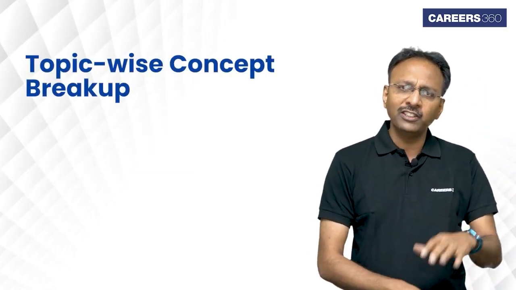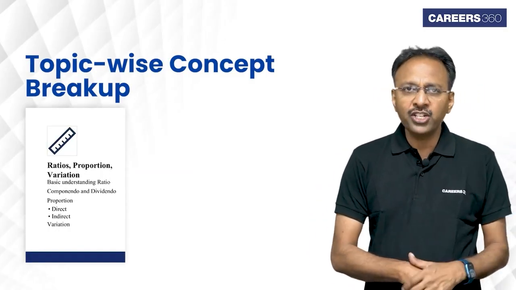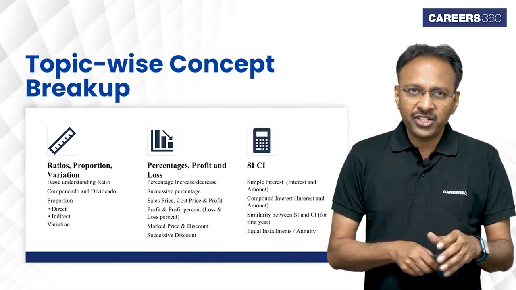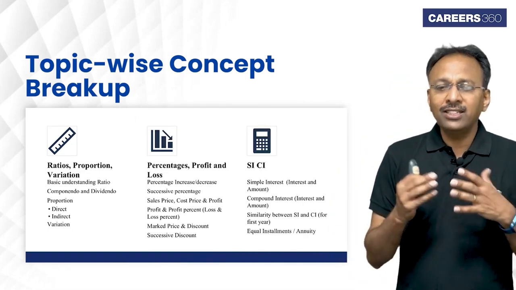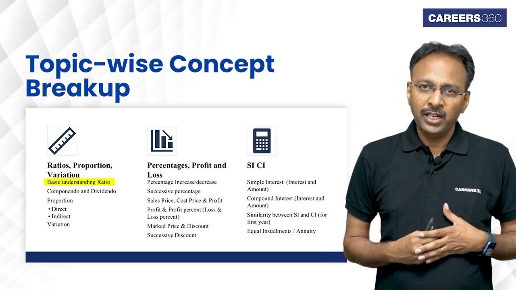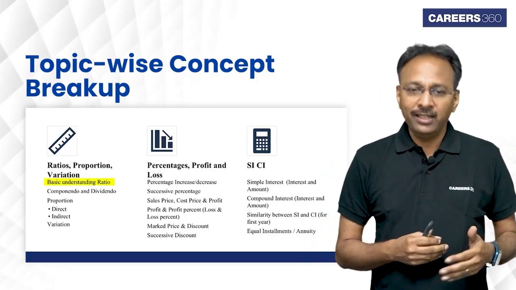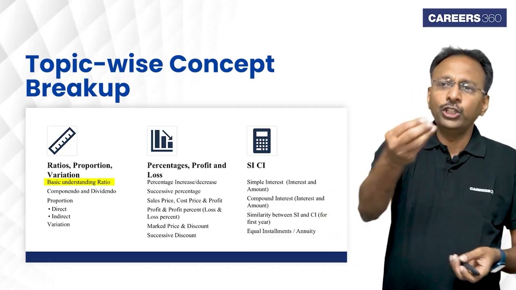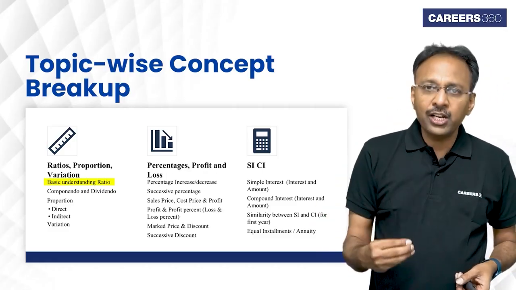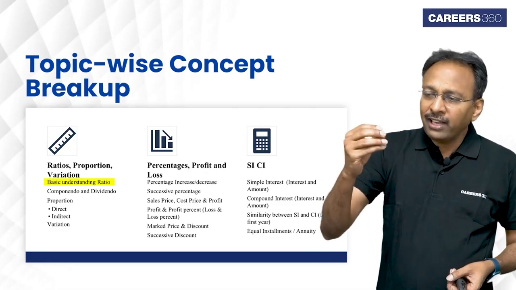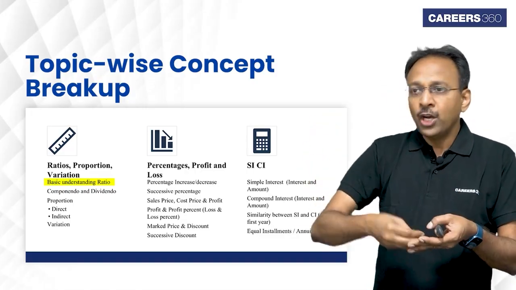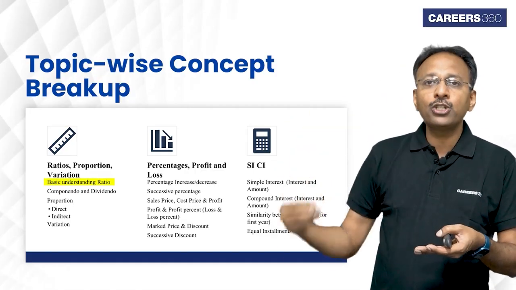So I'm going to talk about the first three: ratios, proportion, variation, percentage, profit and loss, and SI CI. In ratios, proportions and variations, the first thing you need to understand is what is a ratio. If you say A by B, or A is to B, is a ratio, for example 2:3. If that is a ratio, numbers like 4 and 6 will also be in the same ratio as 2:3. 6 and 9 are also in the same ratio of 2:3.